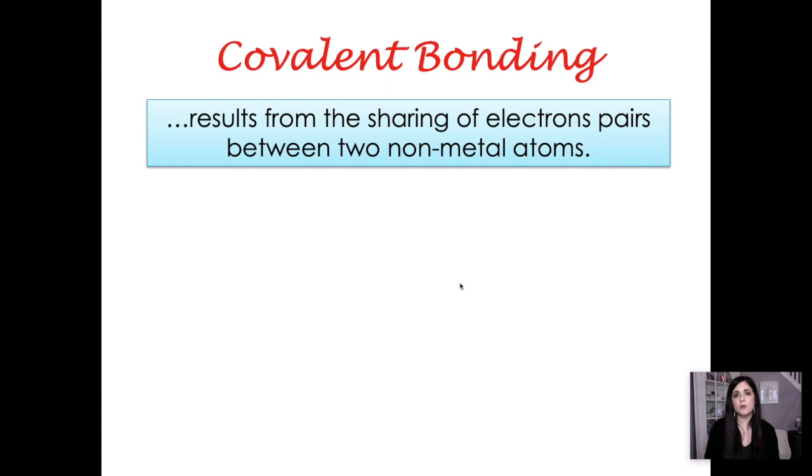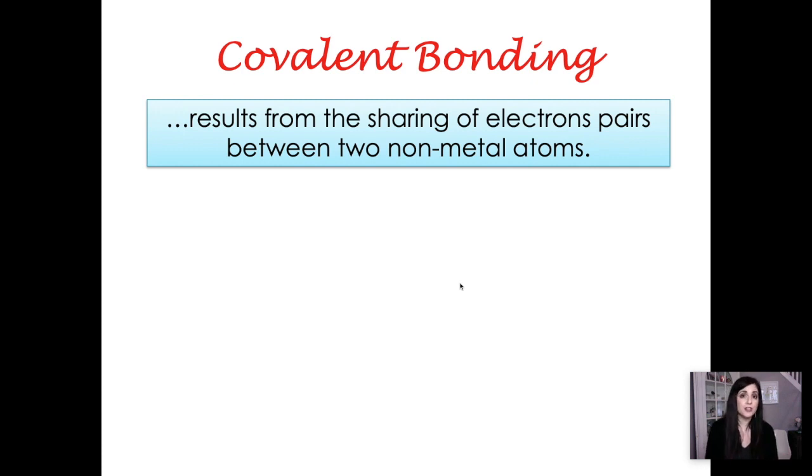That's because you have 2 nonmetals that are lowering their potential energy together. Because they have very similar electronegativities on the periodic table, they are going to share their electrons rather than the nonmetal completely ripping it from the metal.